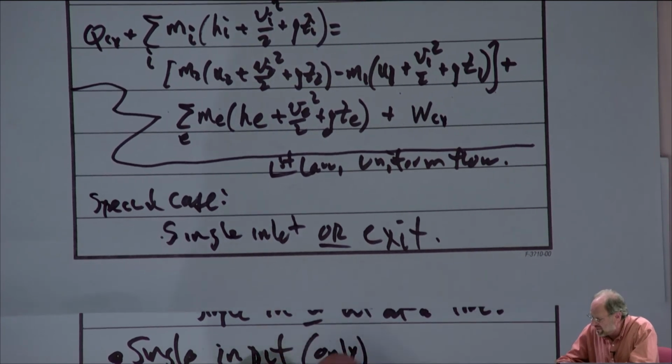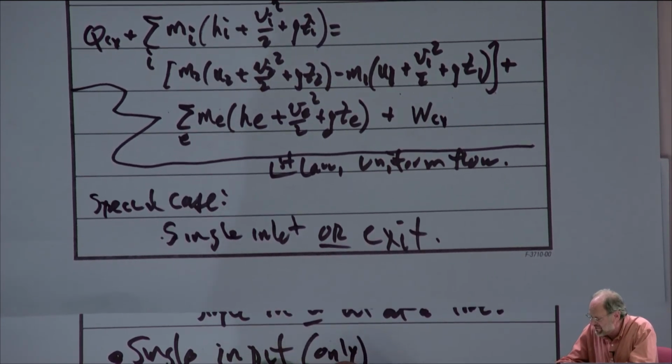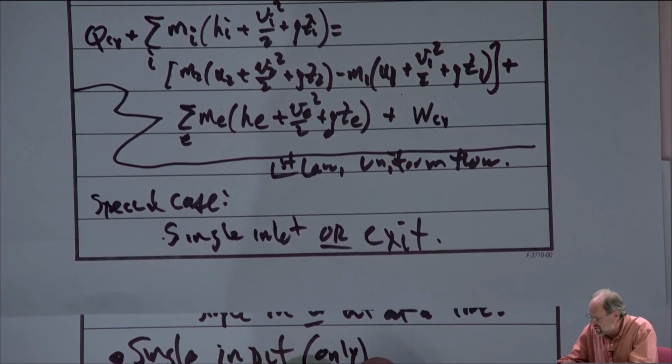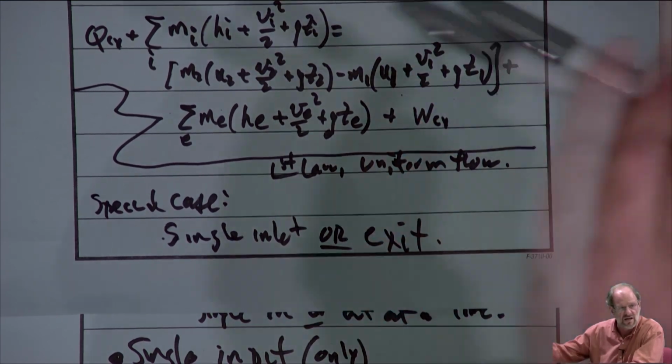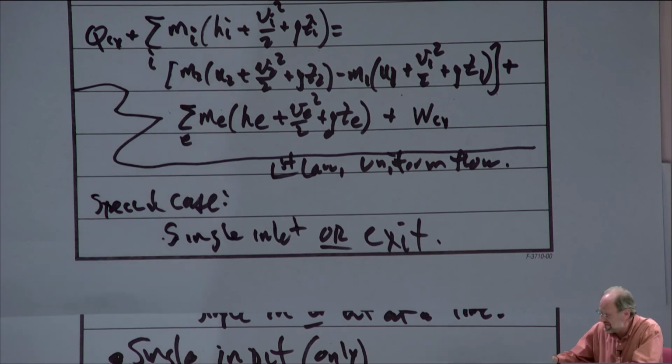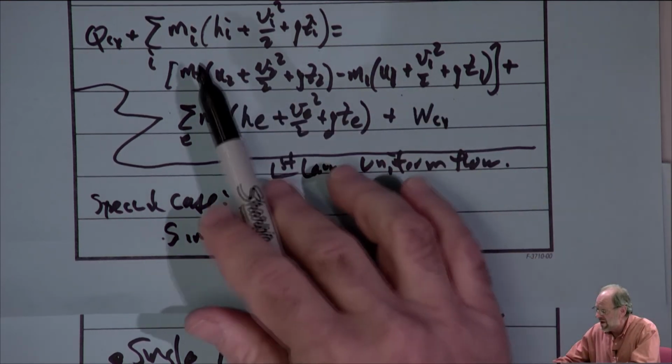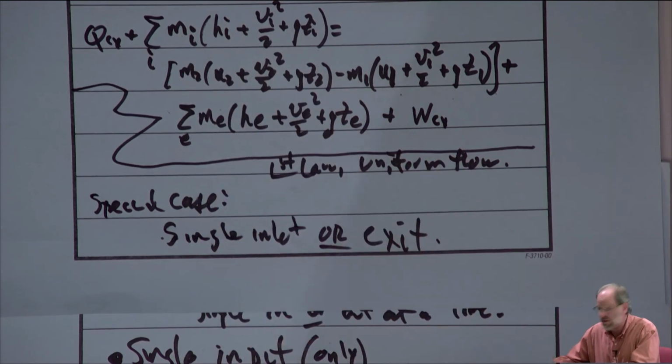What we get is the following. We would get that the heat transfer minus the work. I'm just moving the work term from a positive on the right-hand side over as a negative on the left-hand side. And then we have our inlet flow path, but only the enthalpy, right? There's no kinetic or potential energy. And there's only one of them, right?